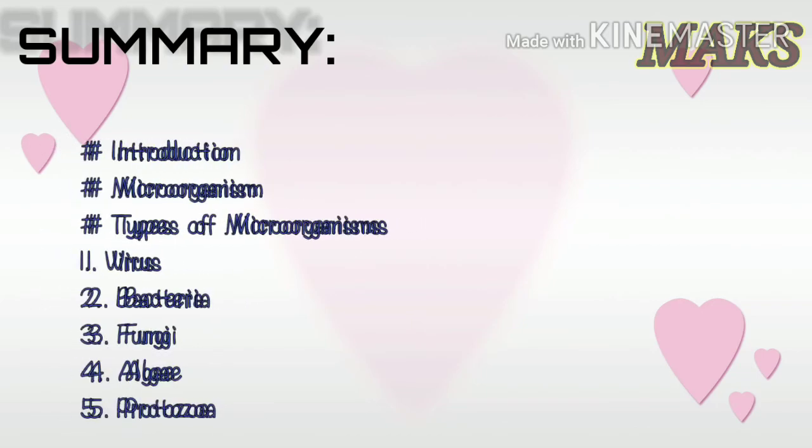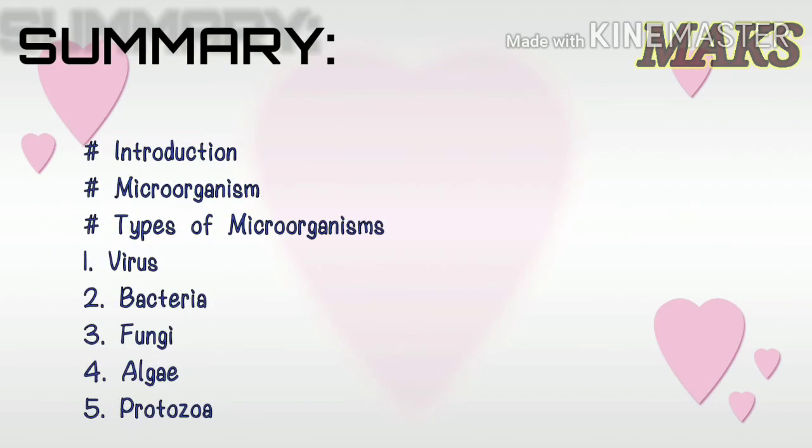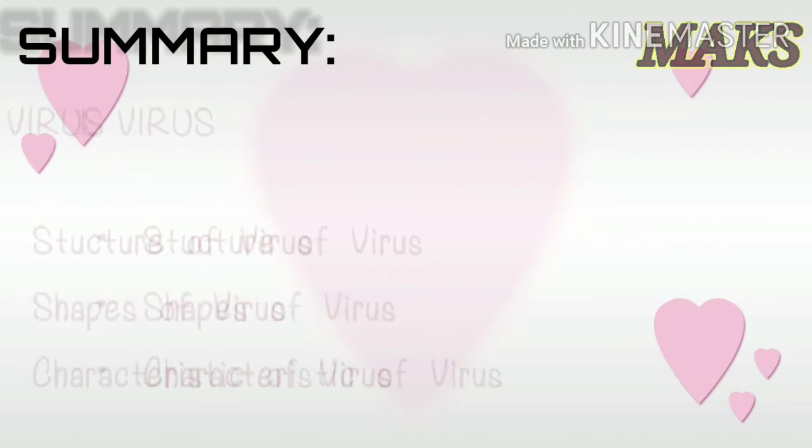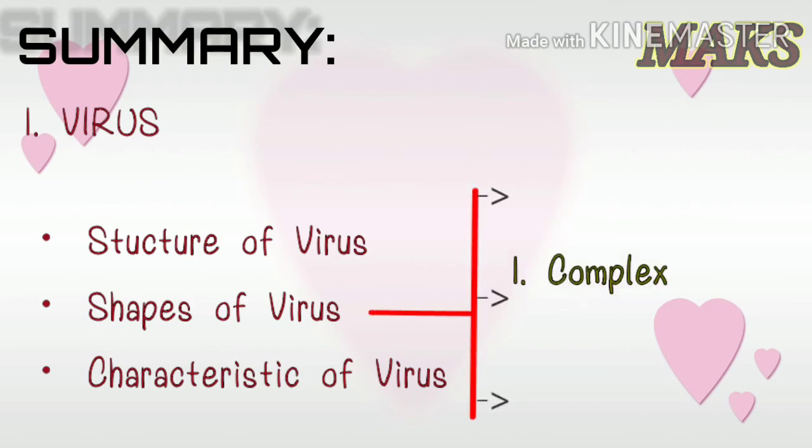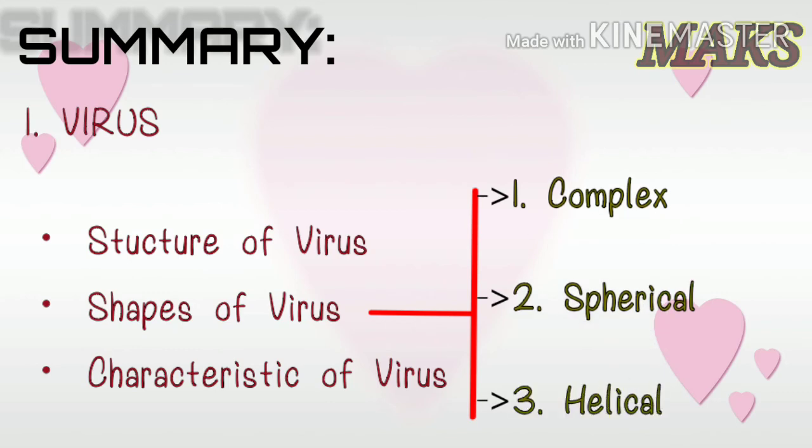In this video, we have seen about microorganism, types of microorganism which are virus, bacteria, fungi, algae and protozoa. We have learned about the virus, structure of virus, shapes of virus and characteristics of a virus. There are three types of shape in the virus. One is complex, second is spherical or round shape, and third is a helical shape.